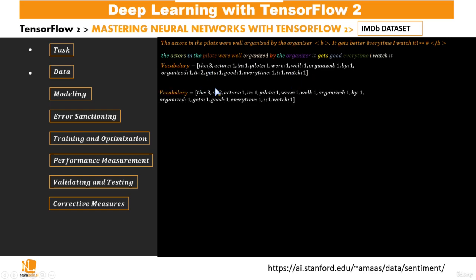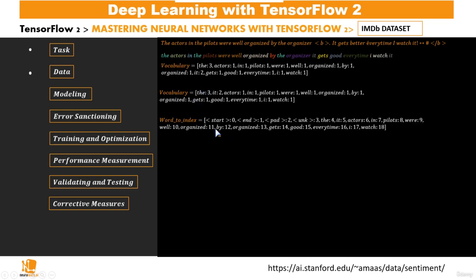Then from this, we reorder our vocabulary such that we start with words which occur the most. So we have the, which occurs 3 times, it occurs twice, so it leads from this position to the second position, and then the rest follow the same order since they all occur once. So this is exactly how we create a vocabulary such that when training our model, all words will be taken from this vocabulary, and if there's any word which is not in our vocabulary, we consider it to be unknown.